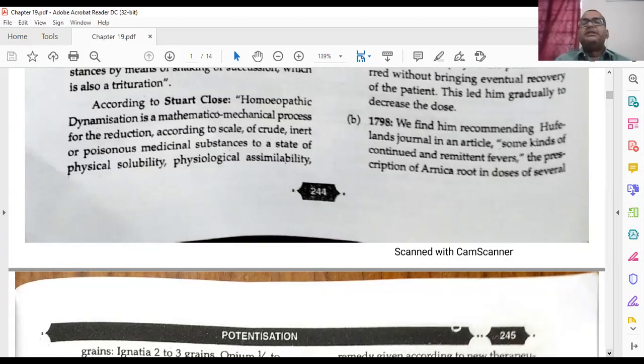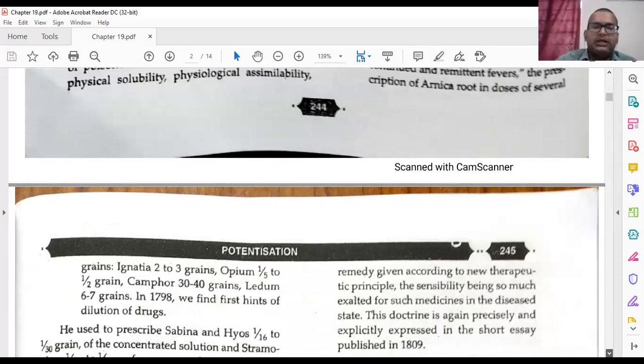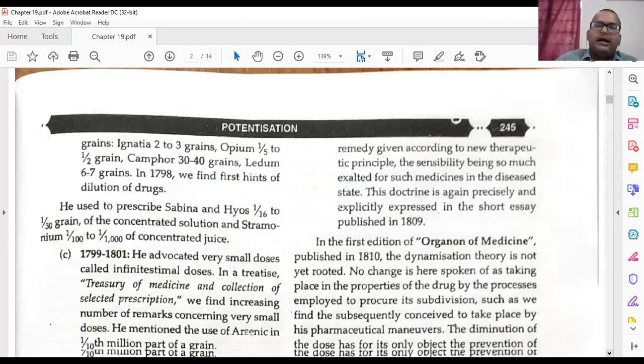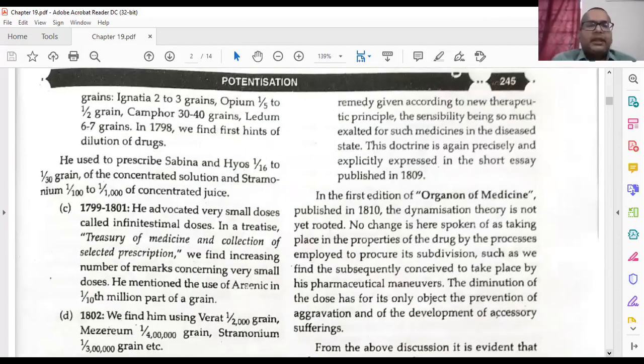He saw this when he was studying Hufeland's remark. About Hufeland's remark, you will also study in the Organon of Medicine, in the footnote. So he studied what Hufeland said about the prescription of arnica root in doses of several grains. Arnica montana is one of the homeopathic medicines, in the PDF I have given you. Then Ignatia 2 to 3 grains, opium 1/5th grain, camphor 30 to 40 grains, ledum 6 to 7 grains.